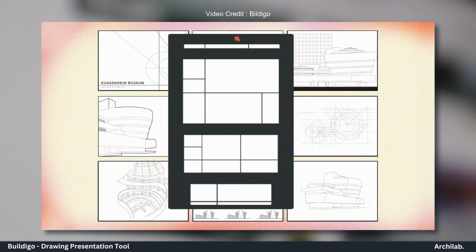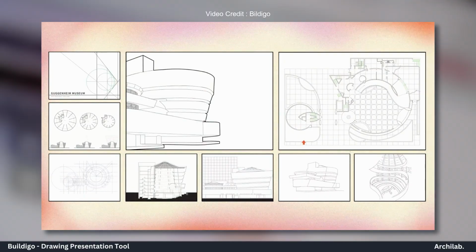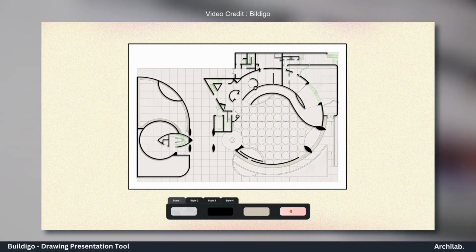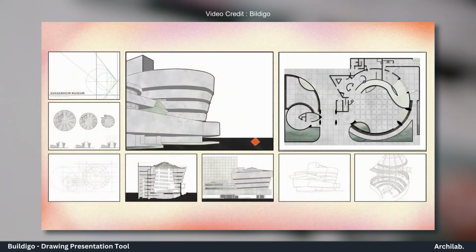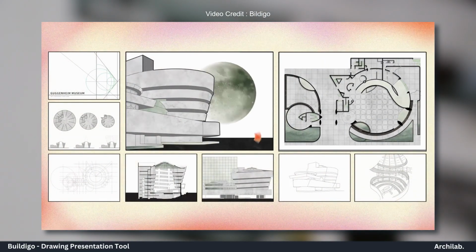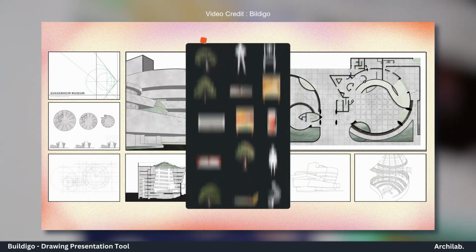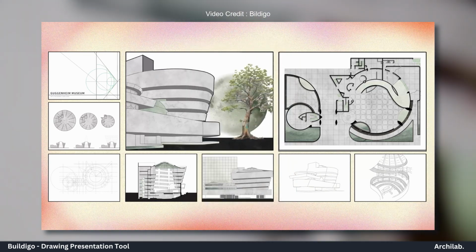Imagine starting a project with your drawings fitting perfectly into intuitive templates, where you can stylize all your drawings with just a few clicks and change it effortlessly without having to start over from scratch. Imagine being able to easily add life to your design, enriching it with people, furniture, trees, and a huge variety of other assets. Simply select, drag, and drop.